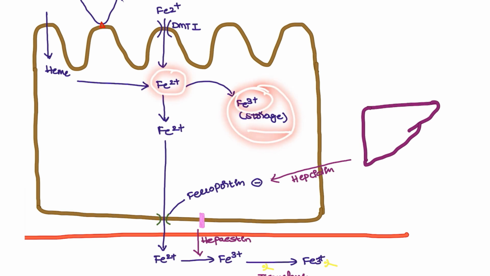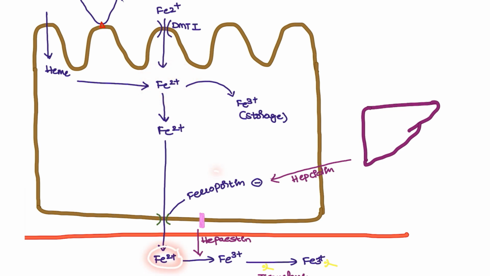This is the one which we are going to test during the labs. Serum ferritin levels, how are we going to check? With the help of this only. This storage form will give us the estimation of how much iron is there in our body. And the remaining iron is going to come back to the circulation.